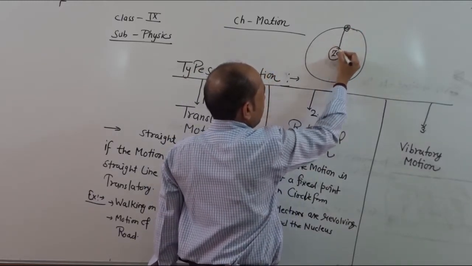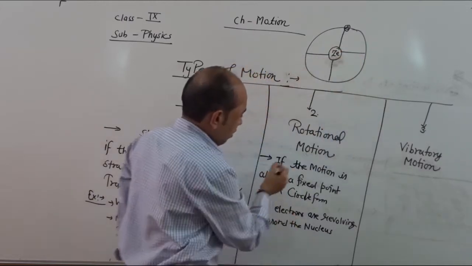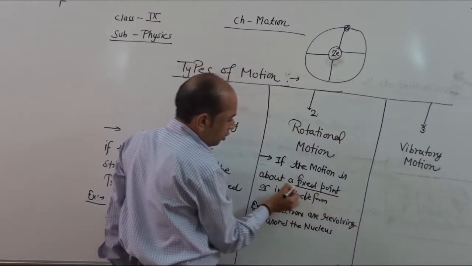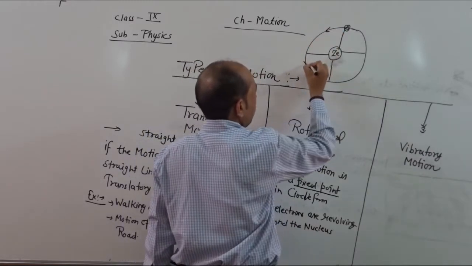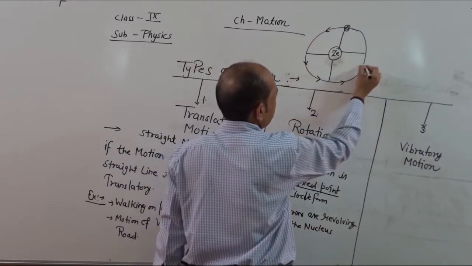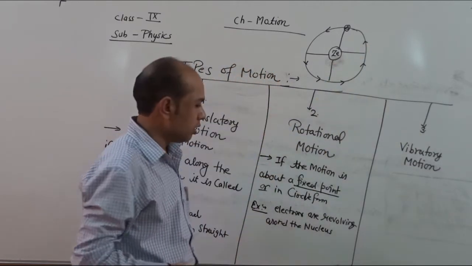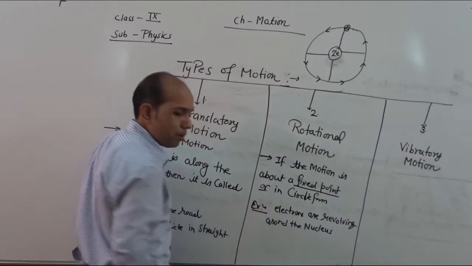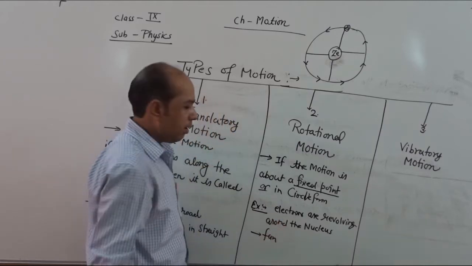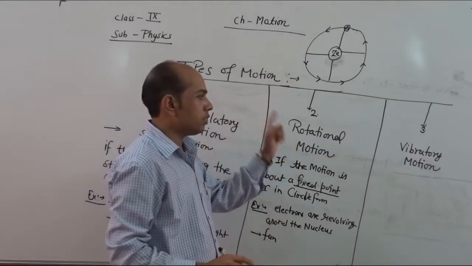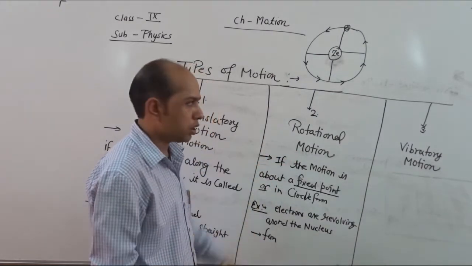So what we see here, for electron, distance is fixed. Here we use this word fixed point. If the motion is about a fixed point, so here motion of electron is about this nucleus. So here nucleus is treated like a fixed point. So this represents here rotational motion. Similarly, one more example is there, fan. So in fan, blades are continuously rotating about a fixed point. So this is counted in rotational motion.